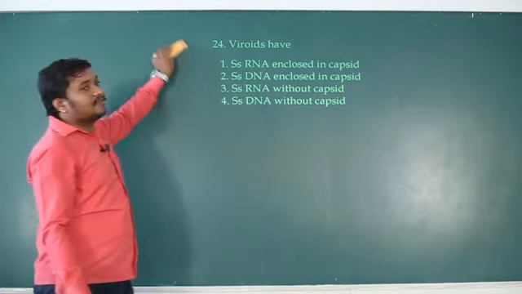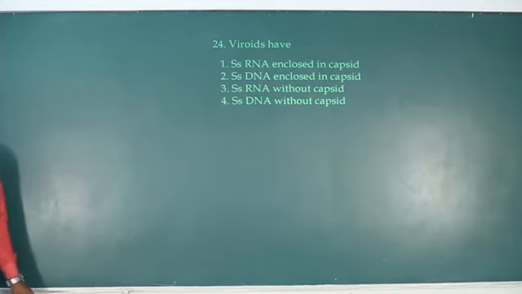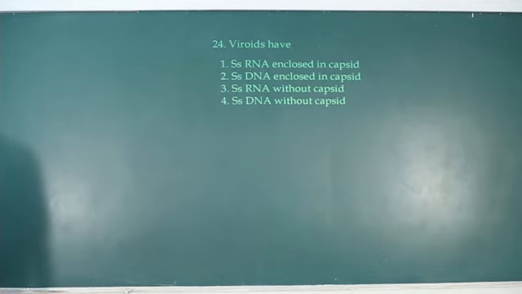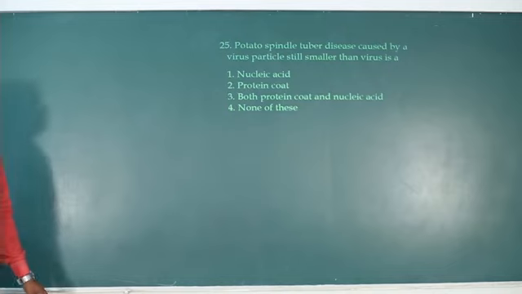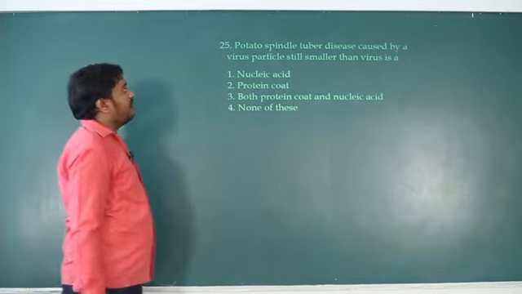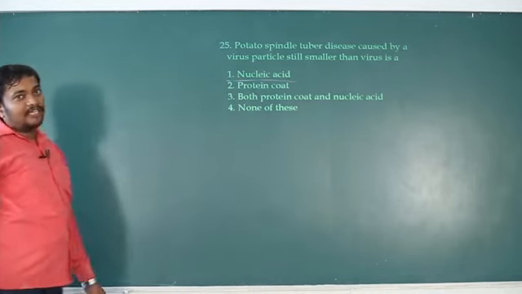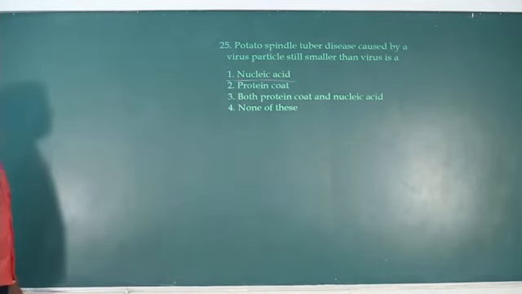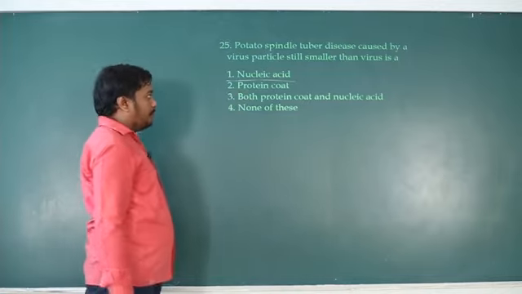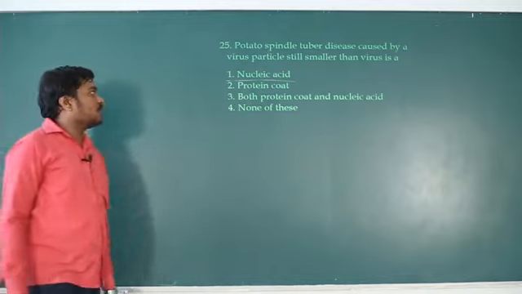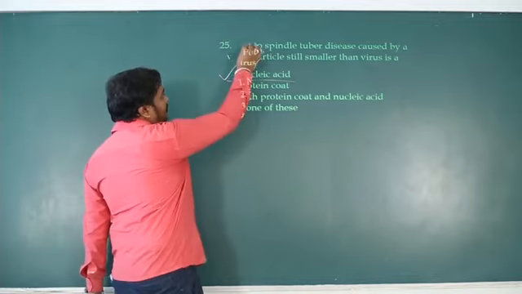So viroids were discovered by Diener. Potato spindle tuber disease, identified. Okay, so let's go to the next question. Potato spindle tuber disease is caused by particles still smaller than a virus. It is a nucleic acid. I already told it is a nucleoid. Only genetic material is infectious in the case of viroids. So that is the answer.